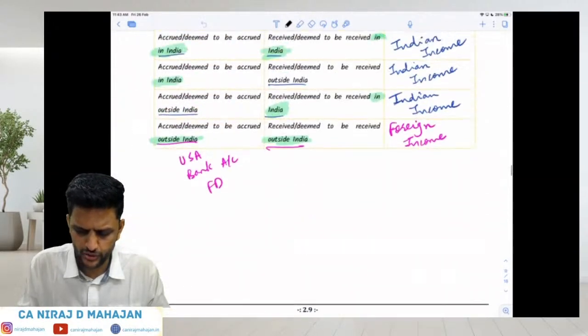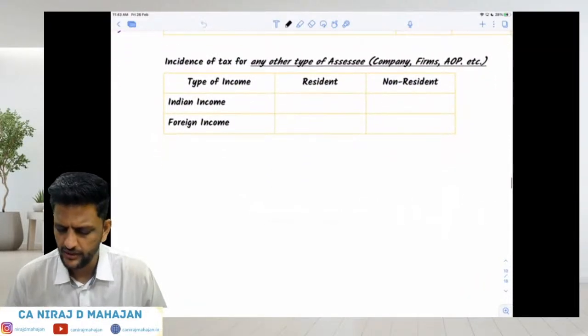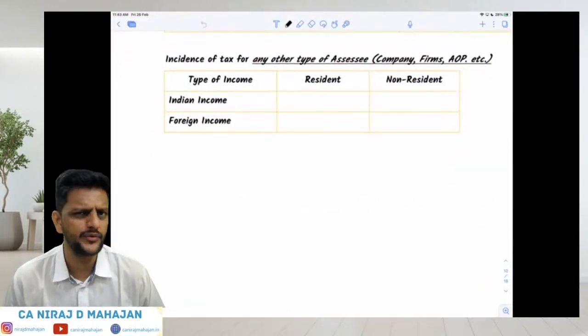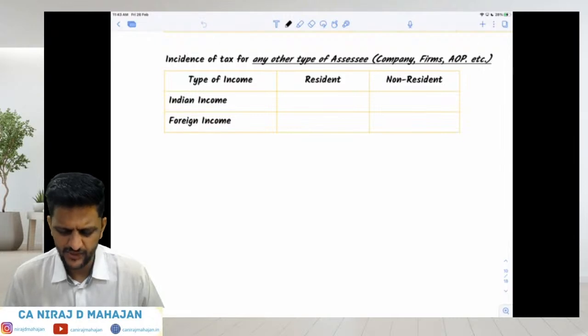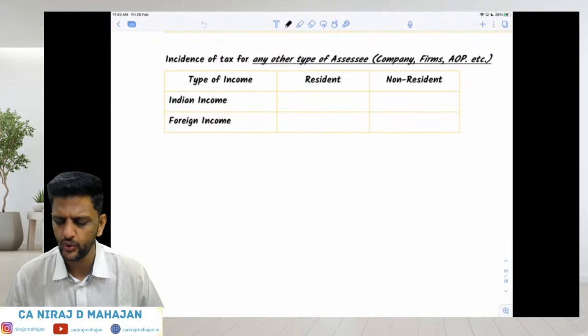Let me finish this also quickly. Incidence of tax for any other type of assessee, like company, firms, AOP, is going to be exactly the same. Just bifurcation between Indian income and foreign income, resident and non-resident. There is no concept of RNOR or ROR in other types of assessee.